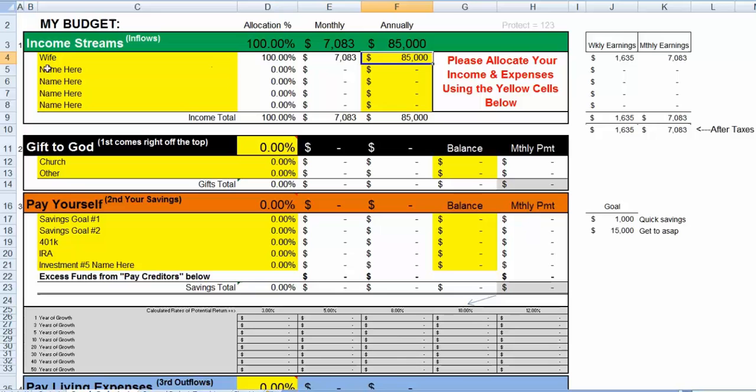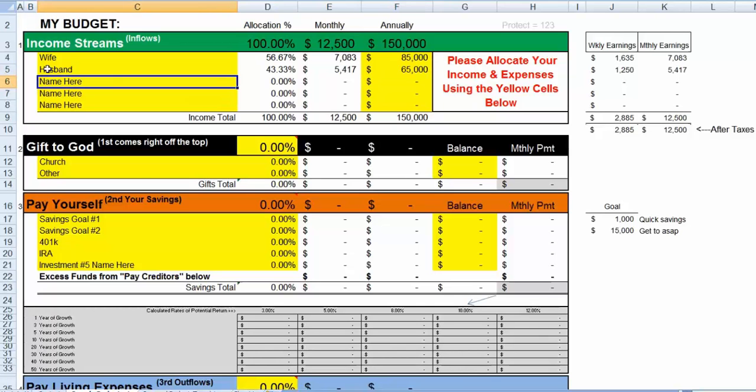And let's say that the husband is making 65,000 a year. So the total household income between the two salaries coming into their home is 150 grand. That totals up on top, and you can have all kinds of different incomes. Maybe they're getting a little bit of trust money, or maybe there's some kind of annuity paying them, but you can add that in as well. Or if someone's working more than one job, whatever.